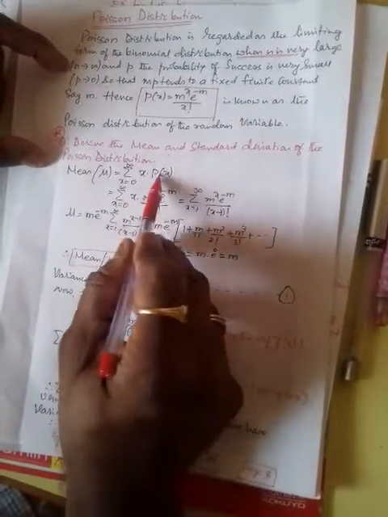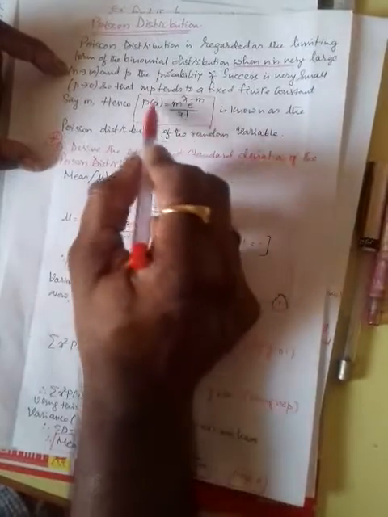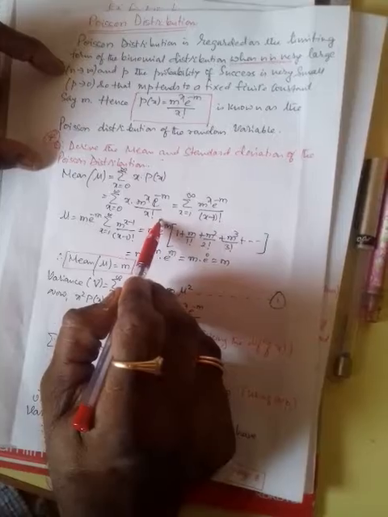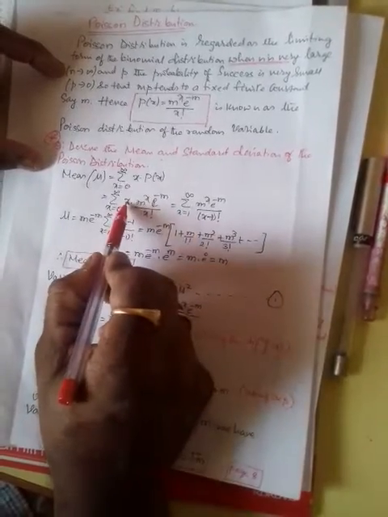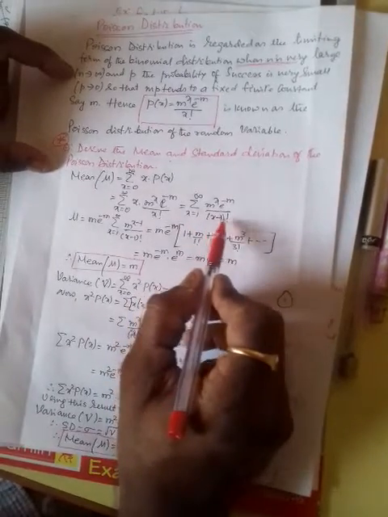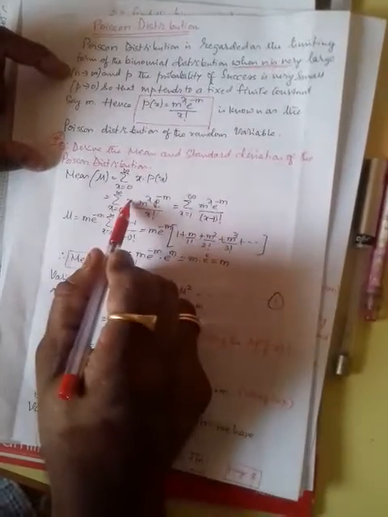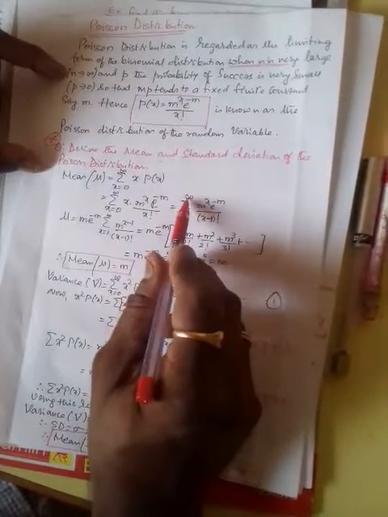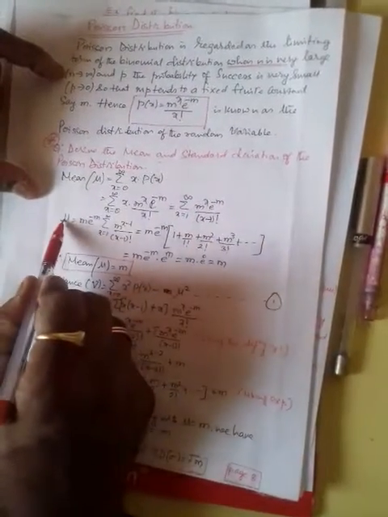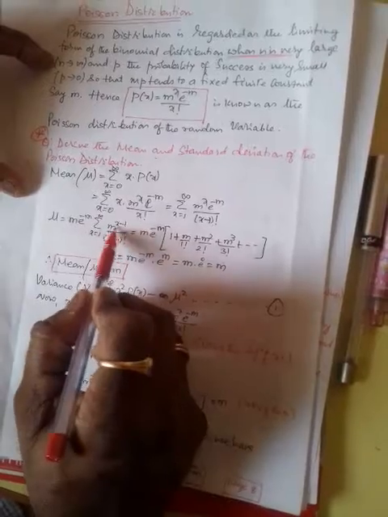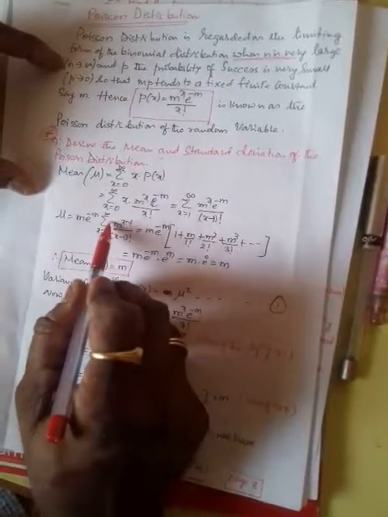x is the same thing, and P(x) is taken from the definition of the Poisson distribution, m to the power x e to the power minus m divided by x factorial. Therefore, cancellation of this x with the denominator. What is x factorial? We can write x into x minus 1 factorial. Cancellation of x with the numerator, simply x minus 1 factorial in the denominator, and the summation is from 1 to infinity. Therefore, mu is equal to m into e to the power minus m and m to the power x minus 1. Refer here to the right side of the summation.